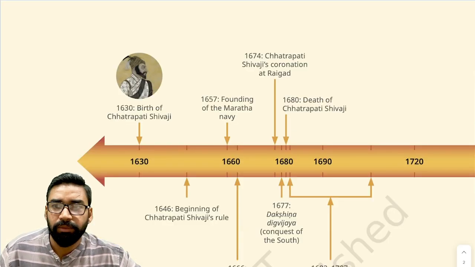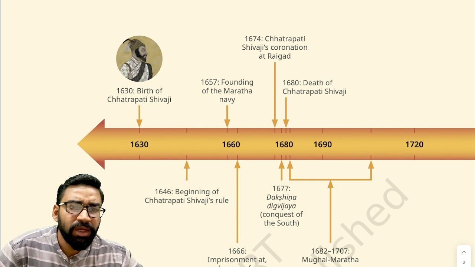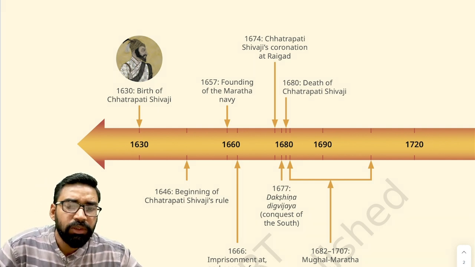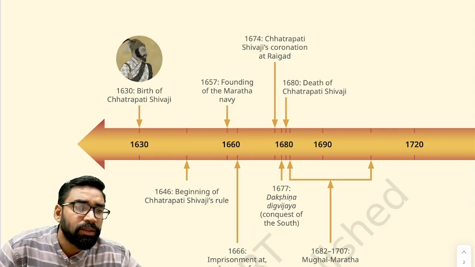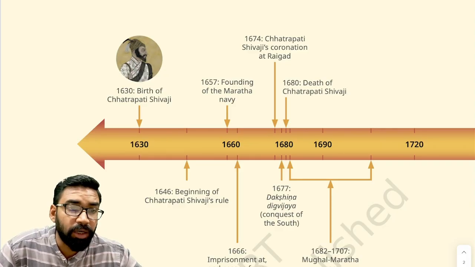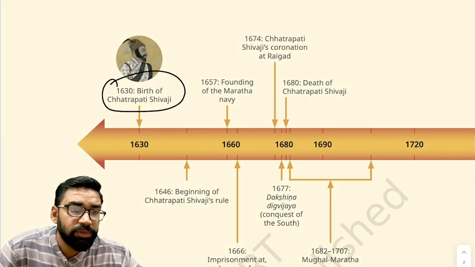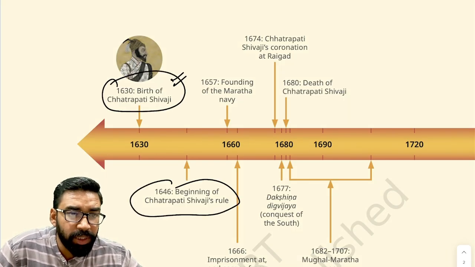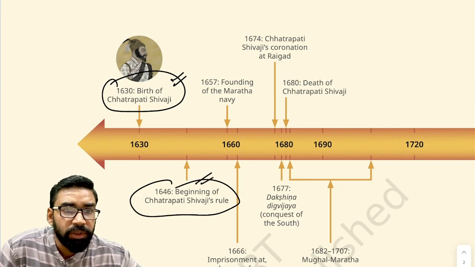Now, as you can see in this chart, this is related to the Maratha Empire. Maratha kingdom was founded by whom? Chhatrapati Shivaji Maharaj. In 1630, Shivaji was born. In 1646, the beginning of Chhatrapati Shivaji's rule.